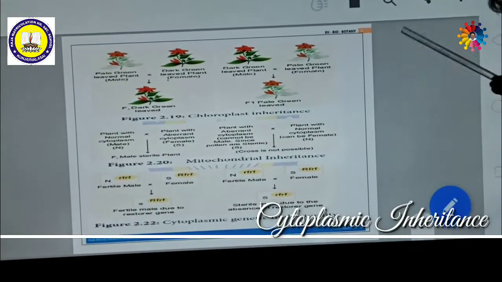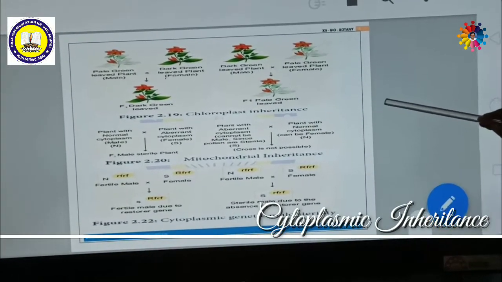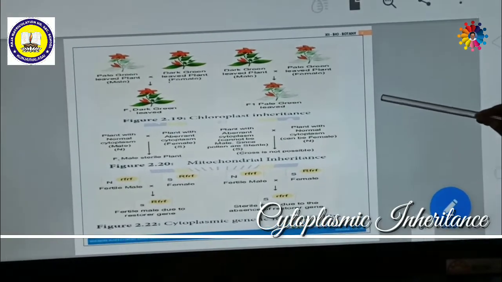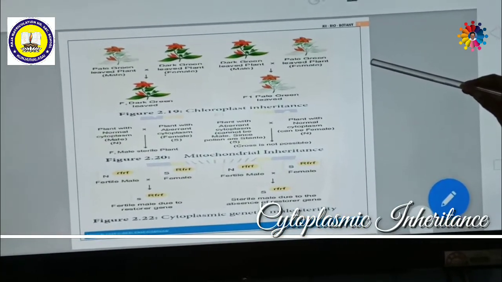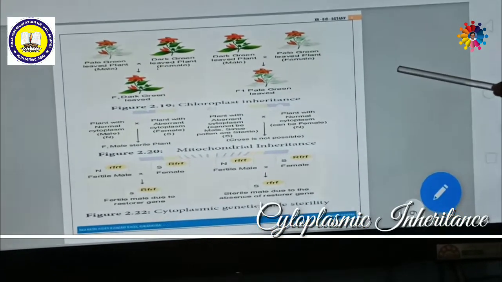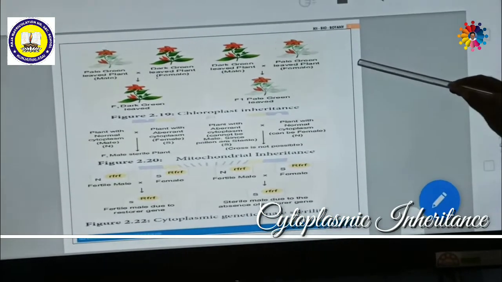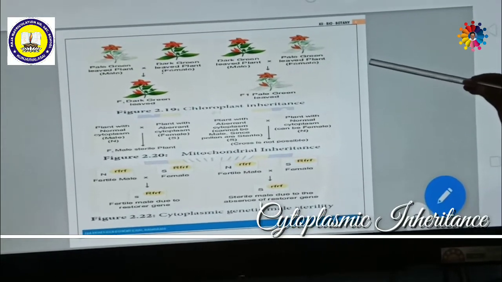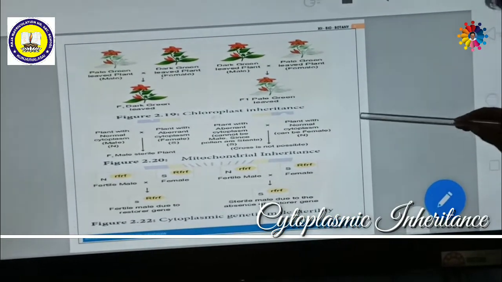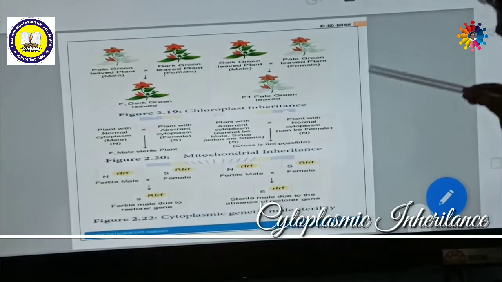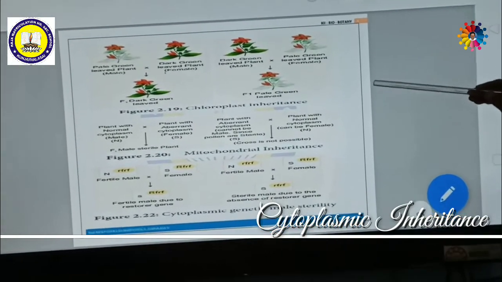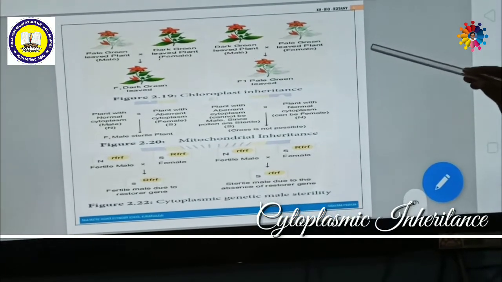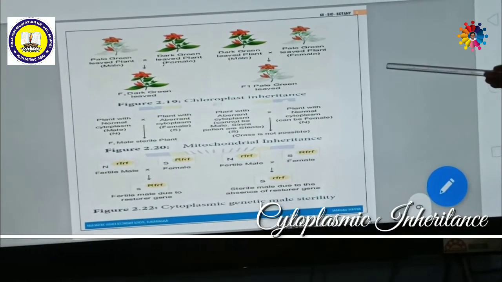It is not only determined by the genes present in the nucleus, but also by the genes present in the chloroplast as well as mitochondria. These are present in the cytoplasm. That is why these are called cytoplasmic inheritance. Moreover, these are present away from the nucleus, away from the chromosome. That is why these are also called extra chromosomal inheritance or extra nuclear inheritance.